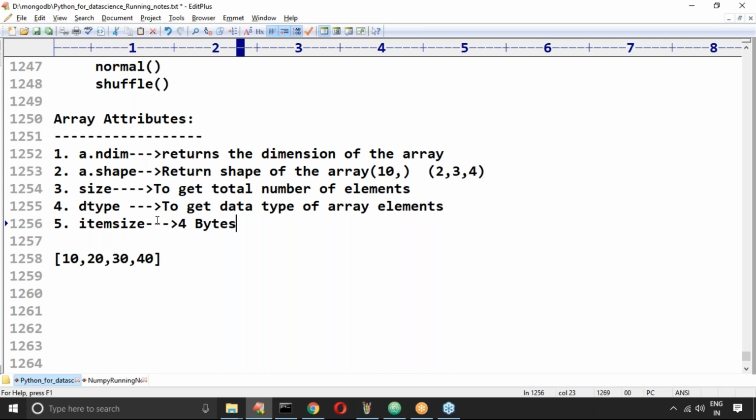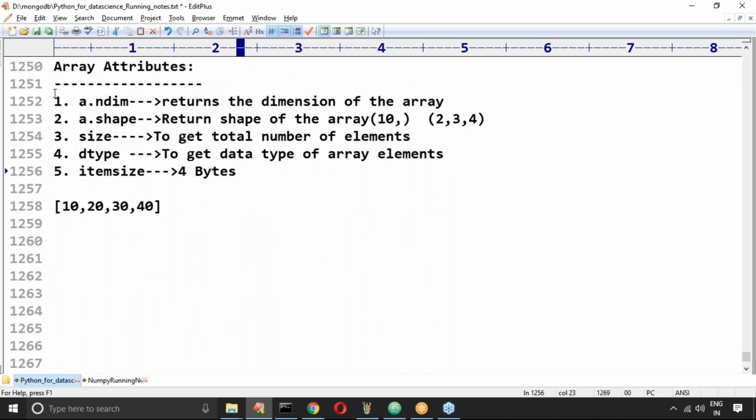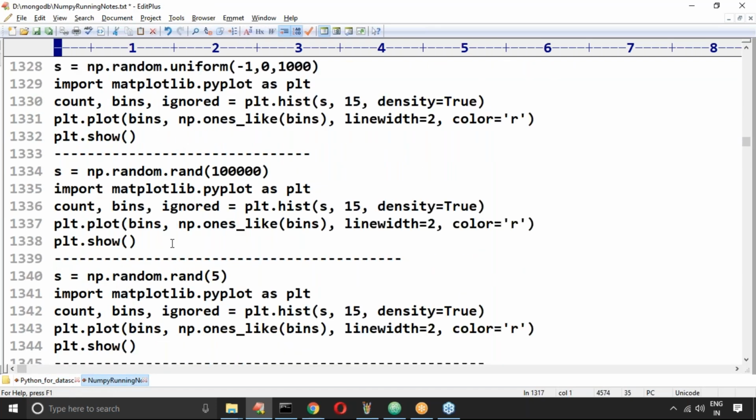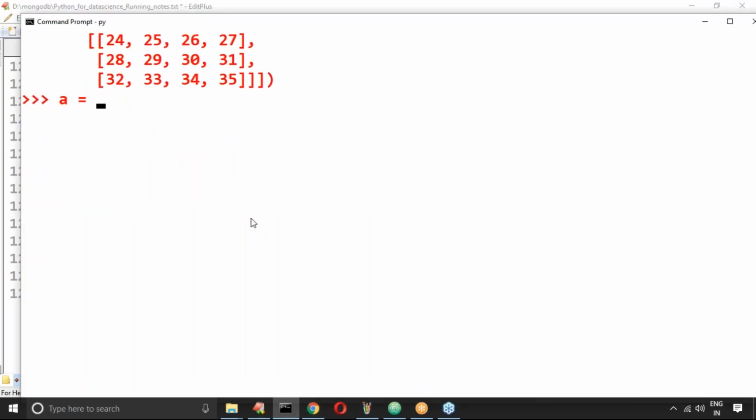So this is what you should be aware of. Since we have discussed all these things multiple times, there is no need for much explanation, but let me go through a small example. a is equal to np.array of 10, 20, 30, 40. Now a.ndim: what is the dimension?